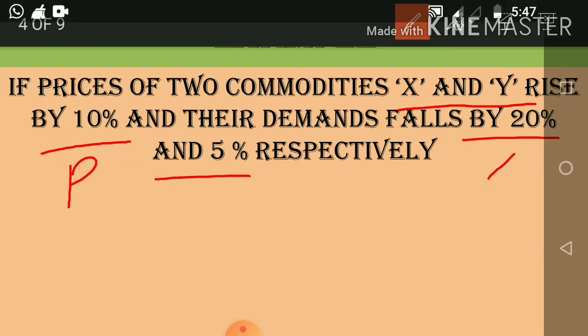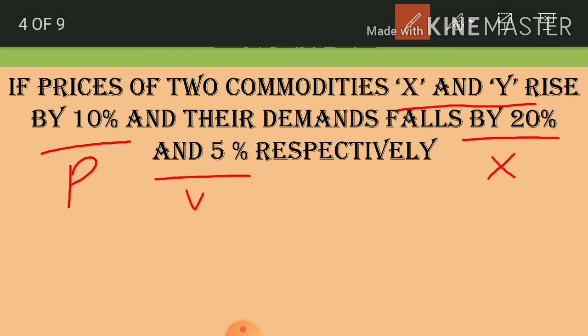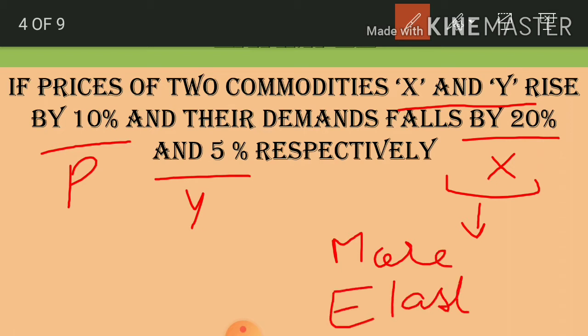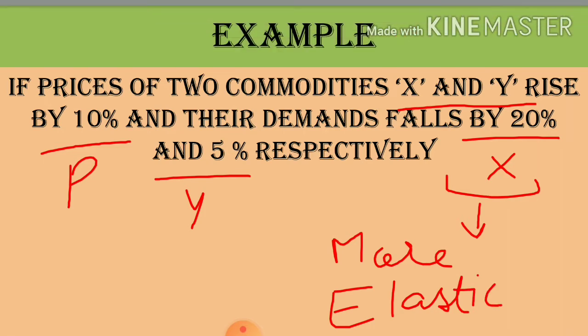This 20% is the demand for commodity X, and this 5% is the demand for commodity Y. The change in price of both commodities is the same, both are increasing by 10%, but the demand for commodity X is falling more than the demand for commodity Y. That means we can say that commodity X is more elastic than commodity Y.